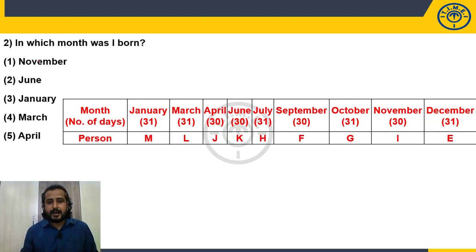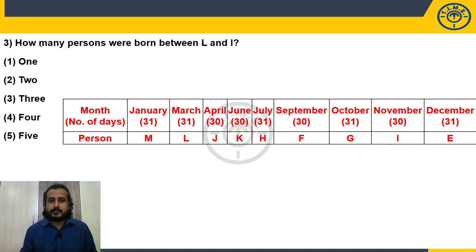In which month was I born? I was born in the month November. So choice 1 is my answer. Now how many persons were born between L and I? L is here, I is here. Between them how many are there? 1, 2, 3, 4, 5 persons. So 5 is in choice 5. Answer is 5, choice is also 5.